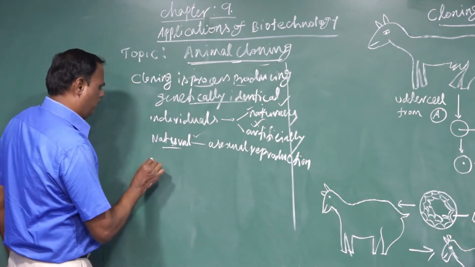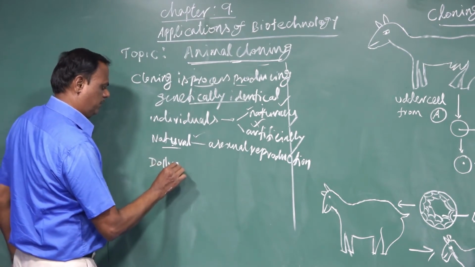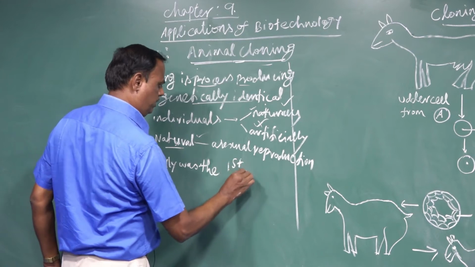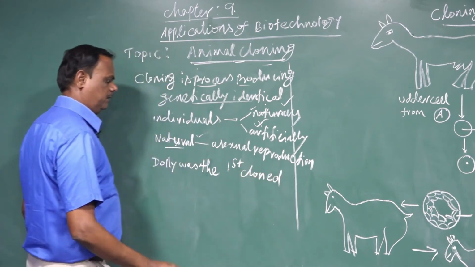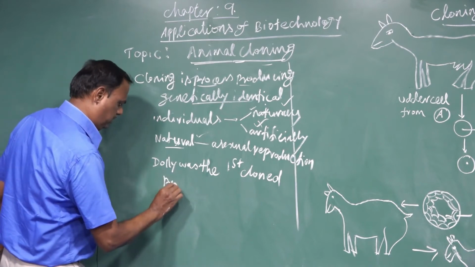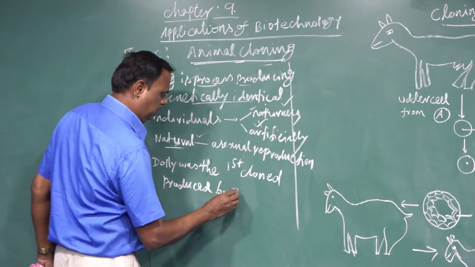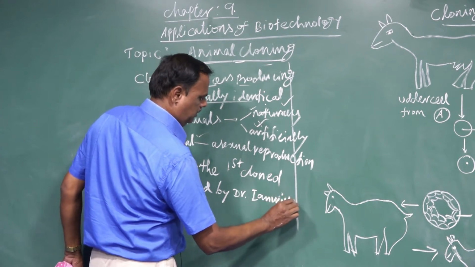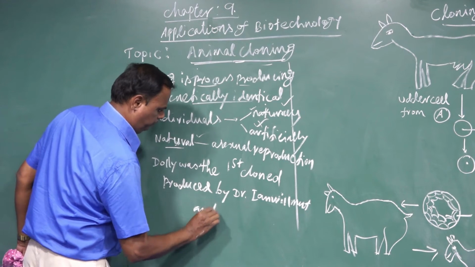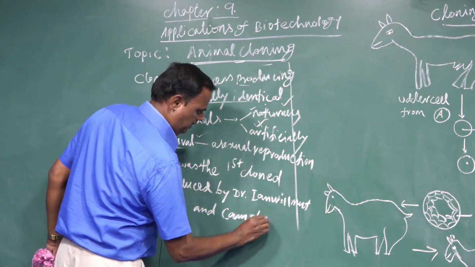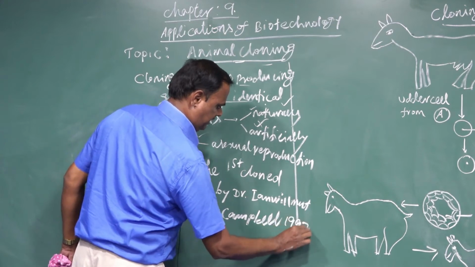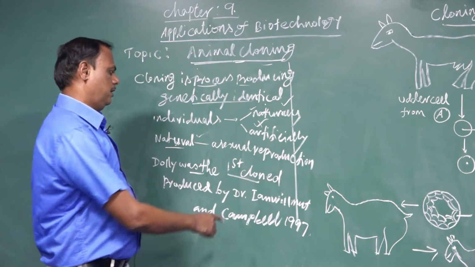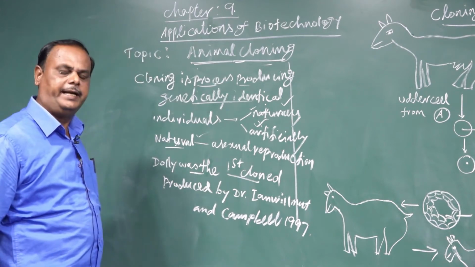At the same time, Dolly was the first cloned animal, the first cloned mammal, produced by Dr. Ian Wilmut and also Campbell in 1997.